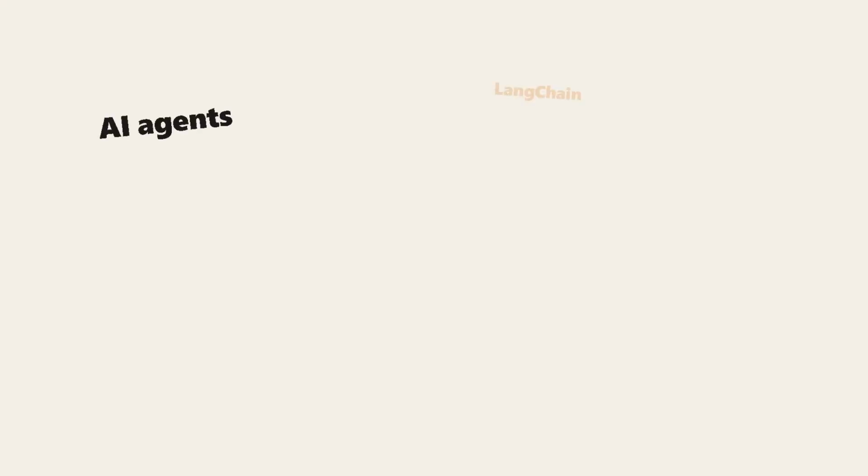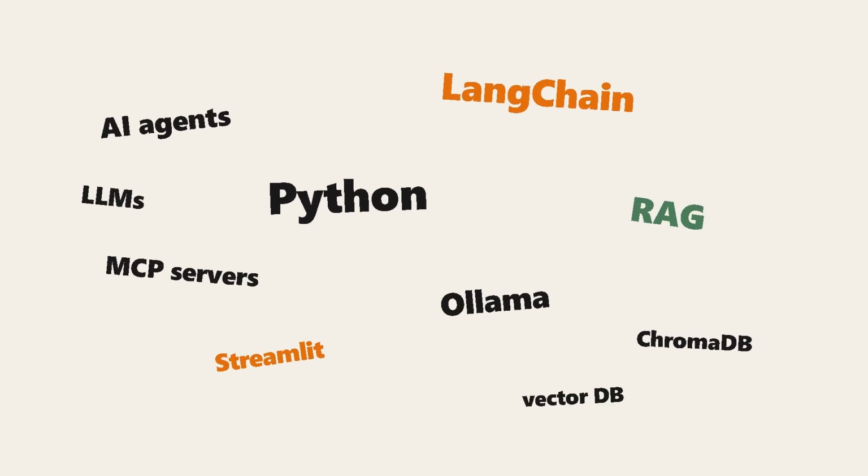My strategy was basically this. Watch random AI videos, get excited, open 10 new tabs, forget everything, repeat. Every day I was learning something different. One day it was AI agents, next day it was LangChain. Then somebody told me to learn Python. Another person said I need RAG. And somebody else said I needed MCP servers. At some point I felt like I needed a dictionary just to understand the tutorials.